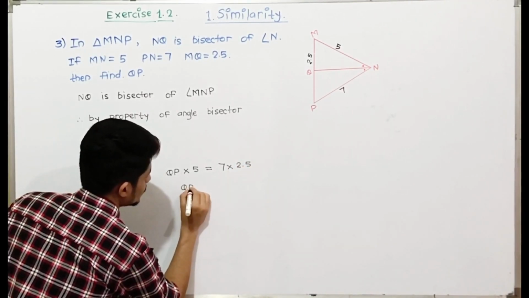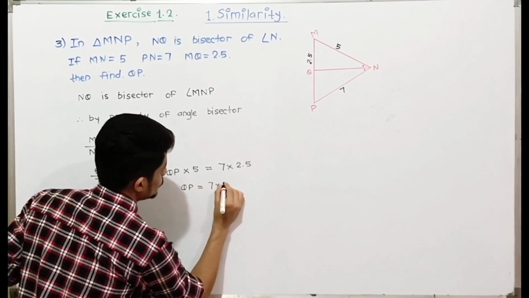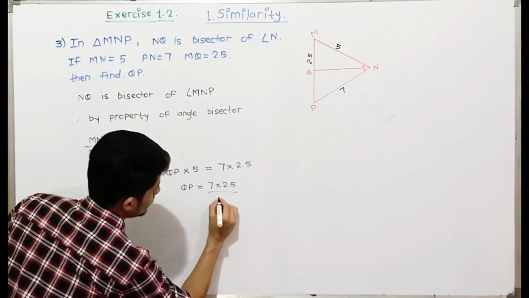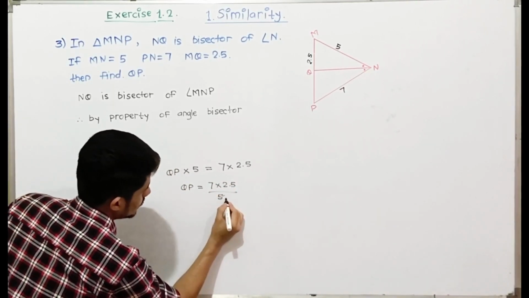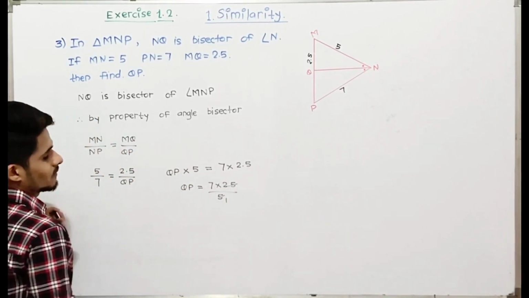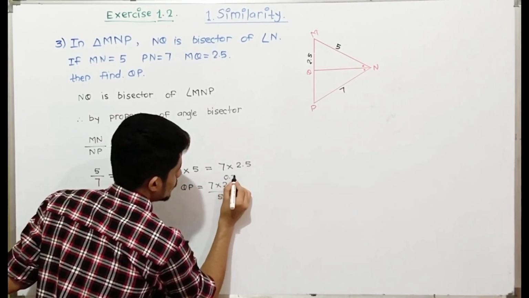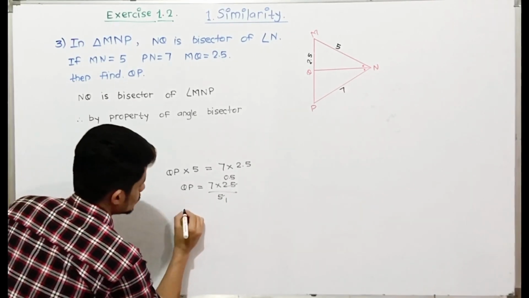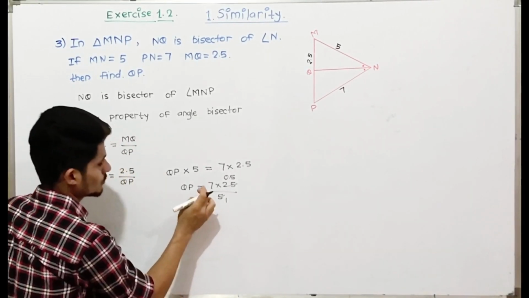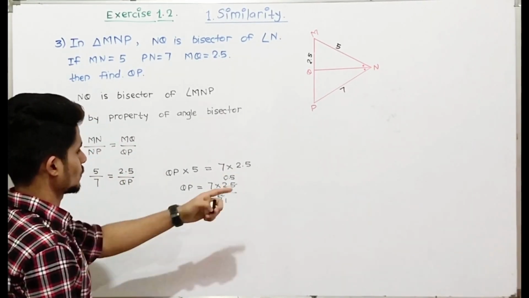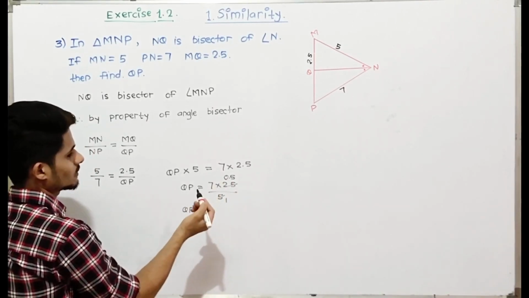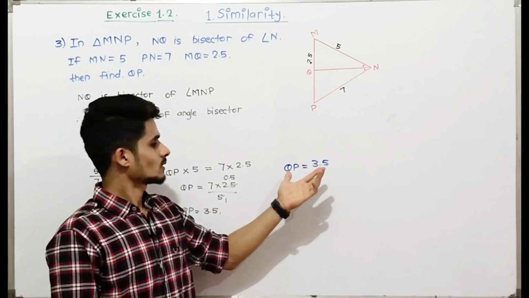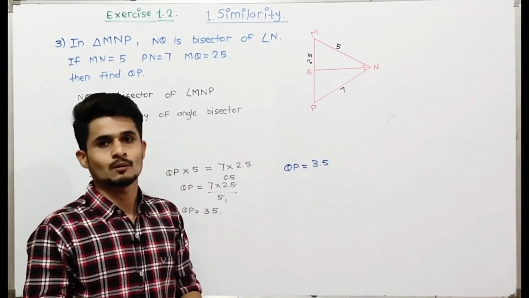So QP is equal to 7 into 2.5, and 5 here is multiplied, it will go there and divide. 5 ones are 5, 5, 0.5 are 2.5. So QP is equal to 7 into 0.5, 7 5s are 35, that will be equal to 3.5. So the value of QP is 3.5.